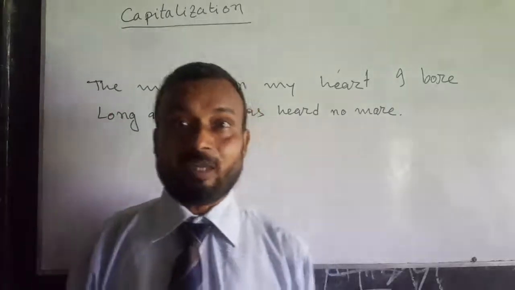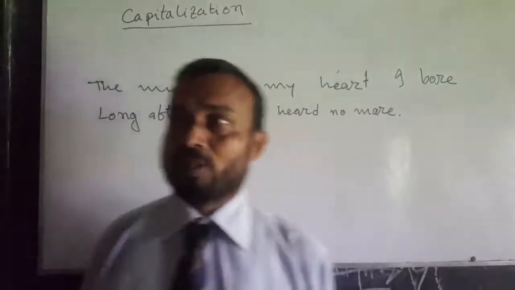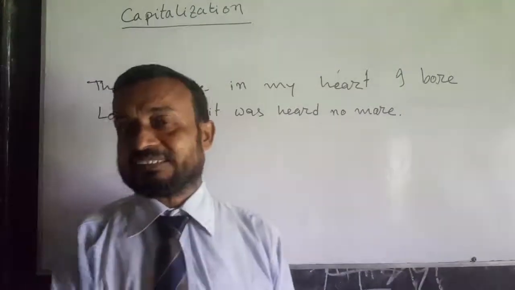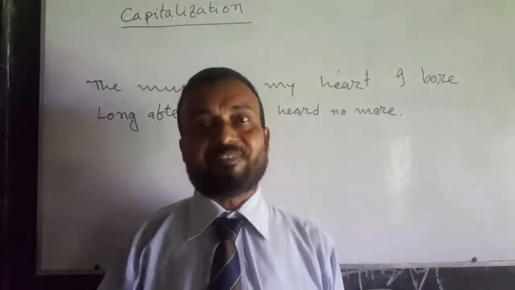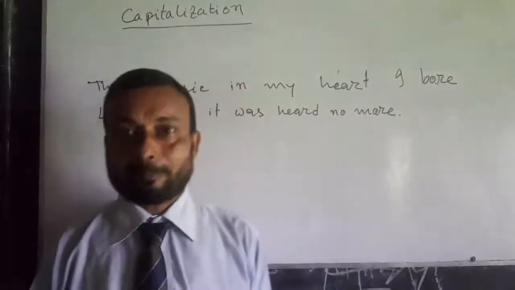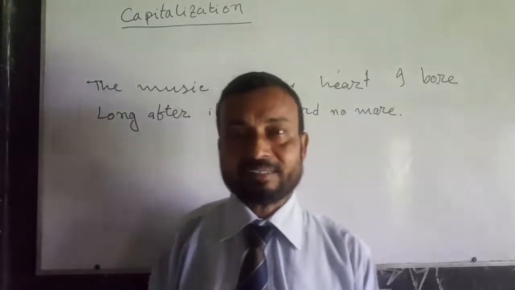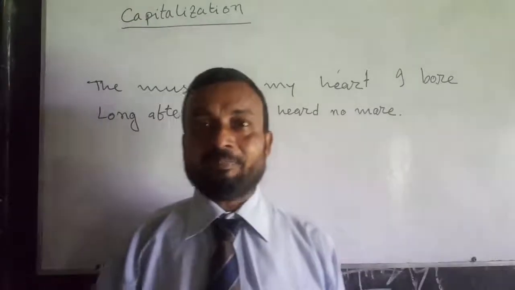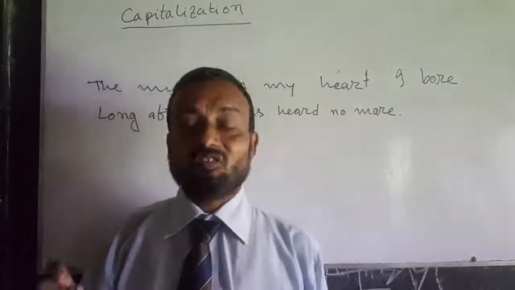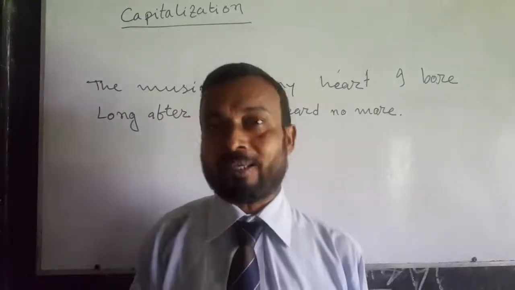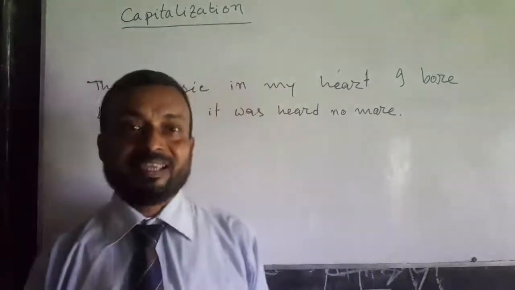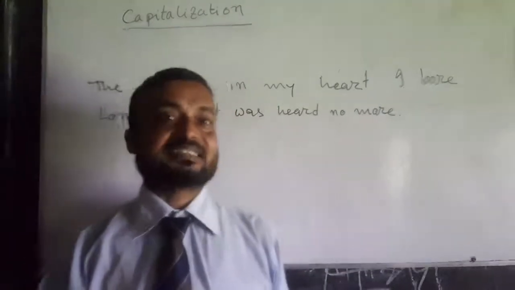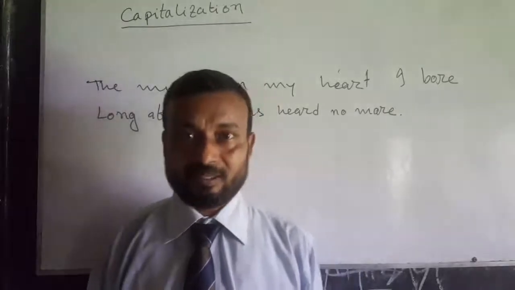That means when a poem is written, the first letter of every line should be a capital letter. Can I make you understand? When you write a poem or copy a poem, the first letter of every line should be capital.